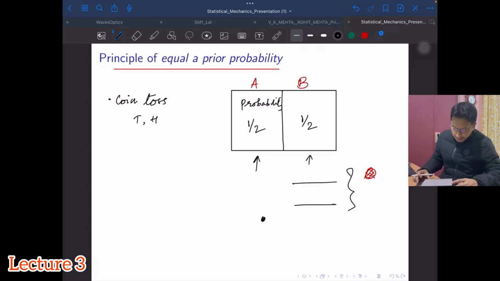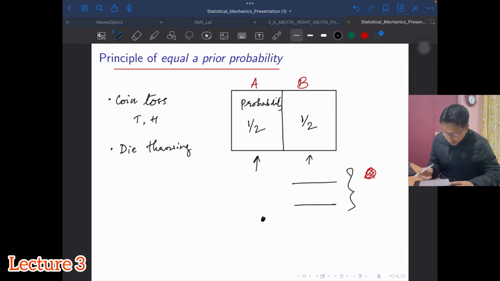Similarly, in the case of die throwing, when you throw a fair die, the probability of getting any number, let's say number 3, is 1/6. Even if you don't do the experiment, we know the probability, and if you take the probability of getting number 6, number 5, or number 3, any one of them will be equal, that is 1/6.